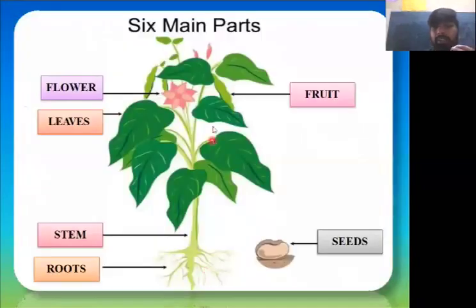So in your textbook they have given two systems, the root system and the shoot system. Above the soil is considered the shoot system. Below the soil is considered the root system. In the root system you have the primary root and the secondary root. You can see this in your textbook.